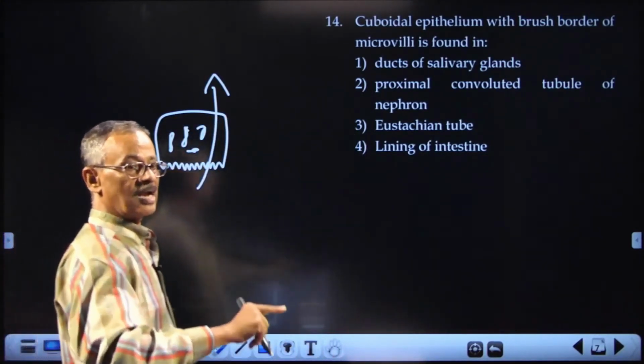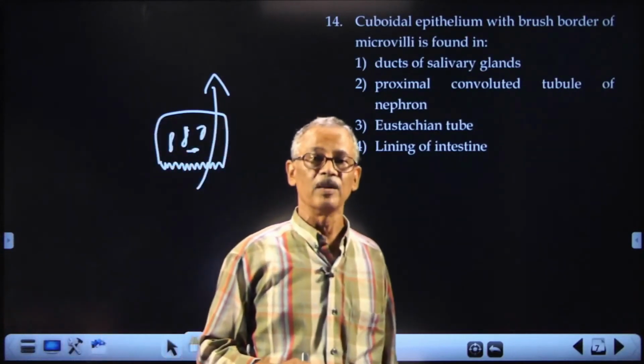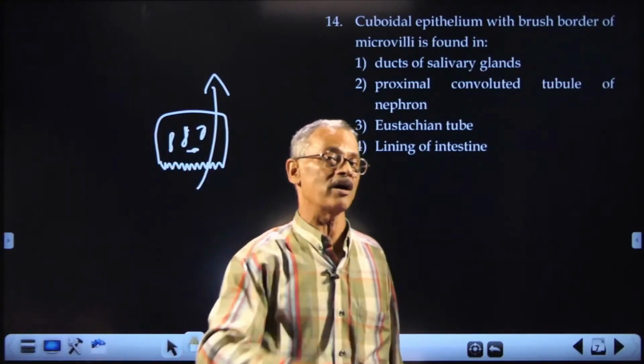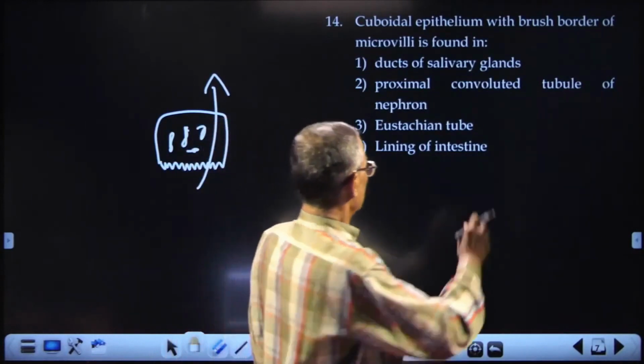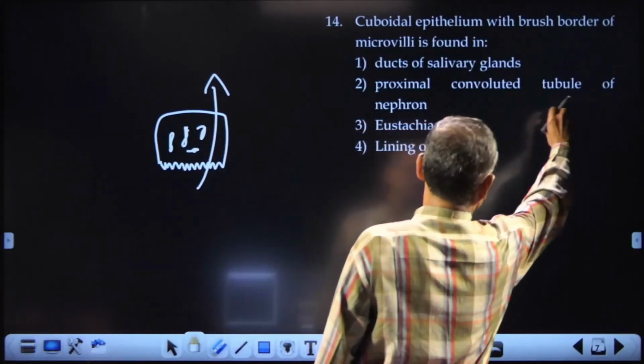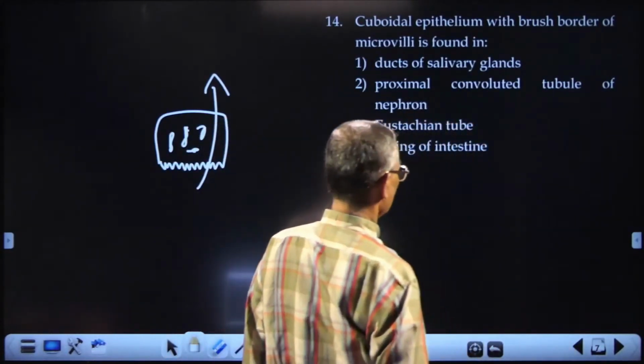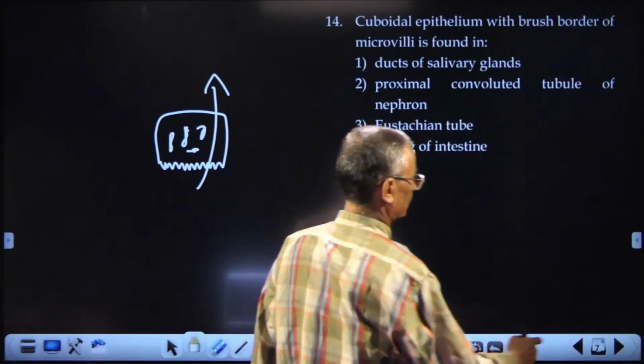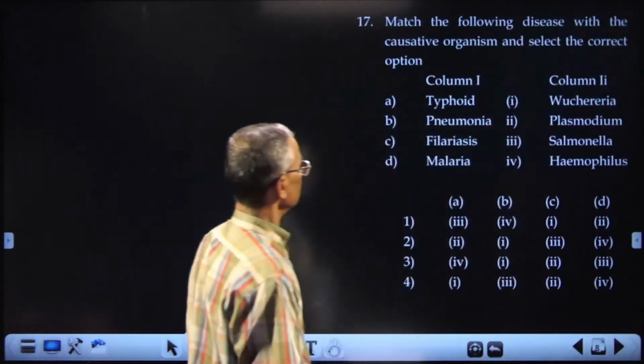In the alimentary canal also you have brush border epithelium, but it is tall columnar epithelium. So, the ducts of the nephron, the proximal convoluted tubule, PCT. That's the right answer.